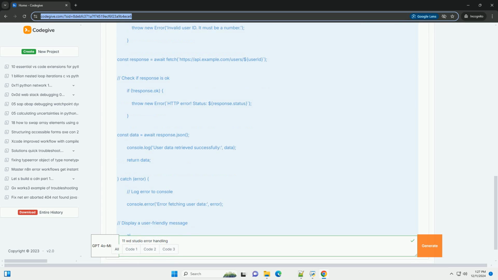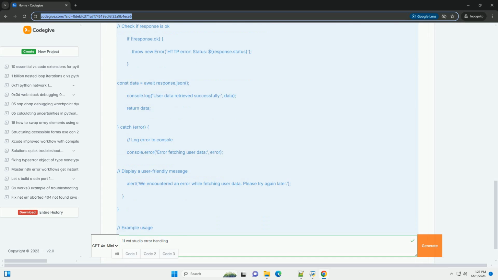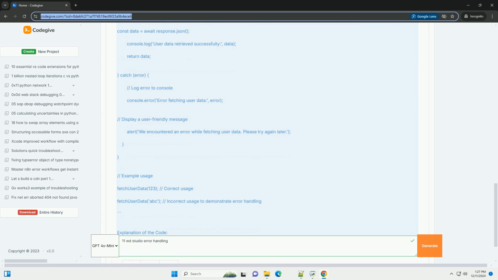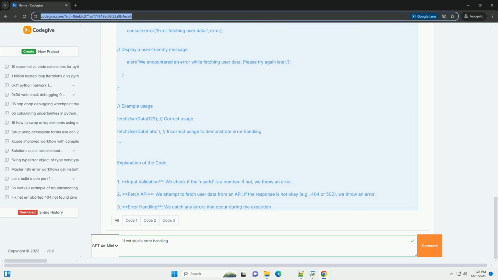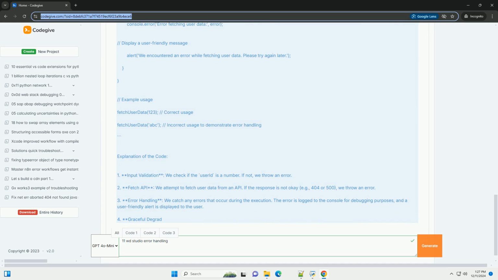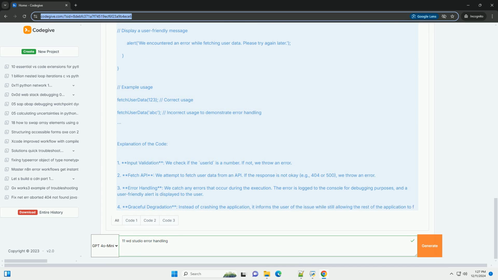Error handling is the process of responding to and managing errors that occur during the execution of a program. Proper error handling improves the user experience, ensures data integrity, and aids in debugging.